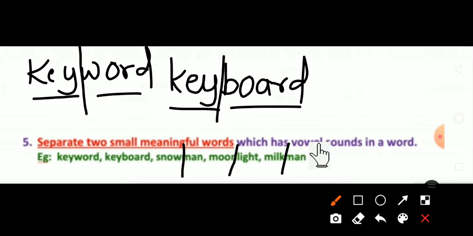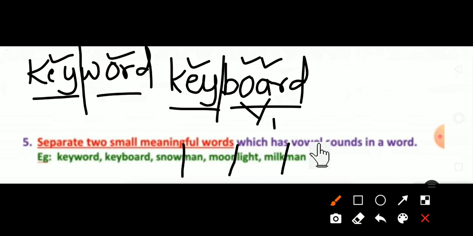So fifth rule: separate two small meaningful words. If there are meaningful words, we have to separate them. Here you can easily find out where the vowel is. E, here see, O. Here also E and O, O and A. You can consider only one here because they are together. Like that, separate the two meaningful words.